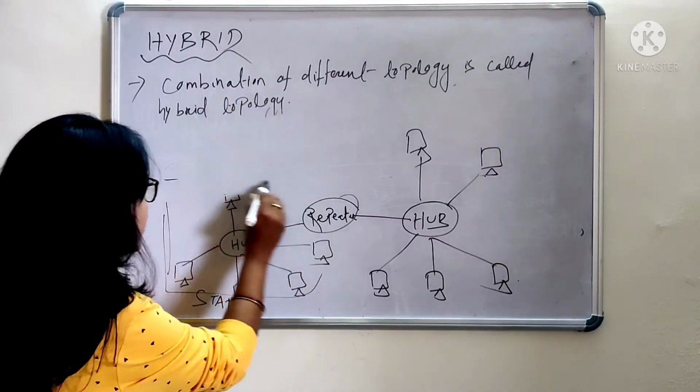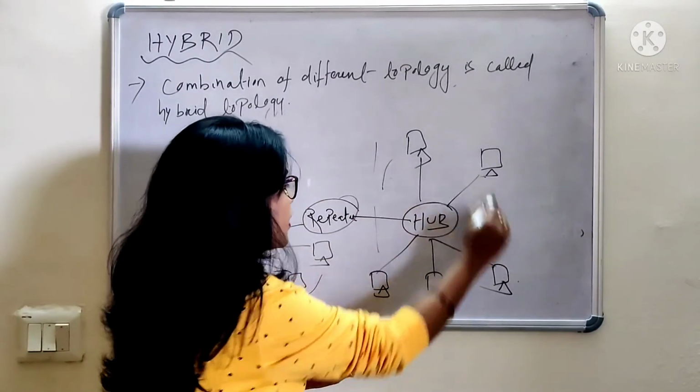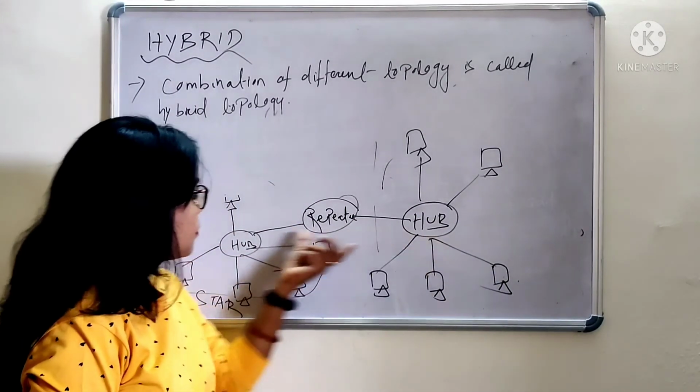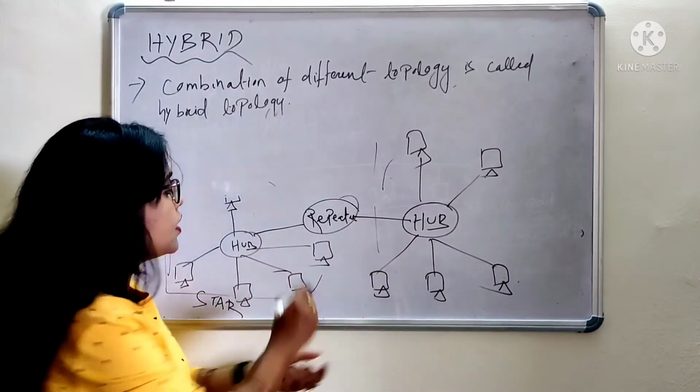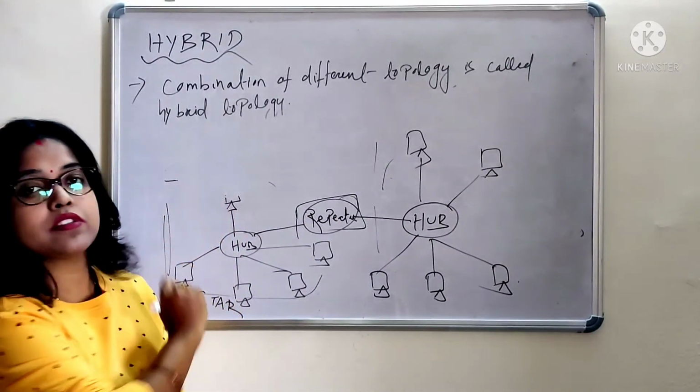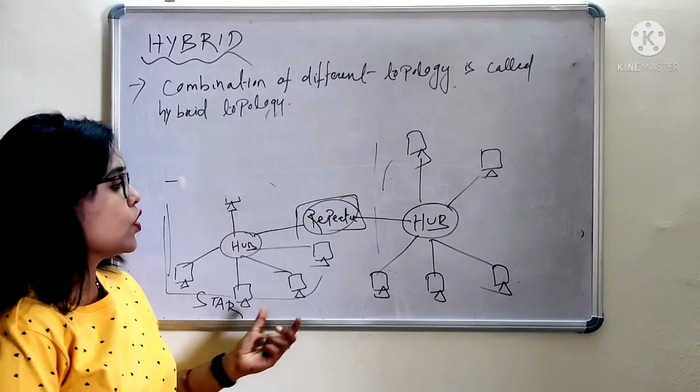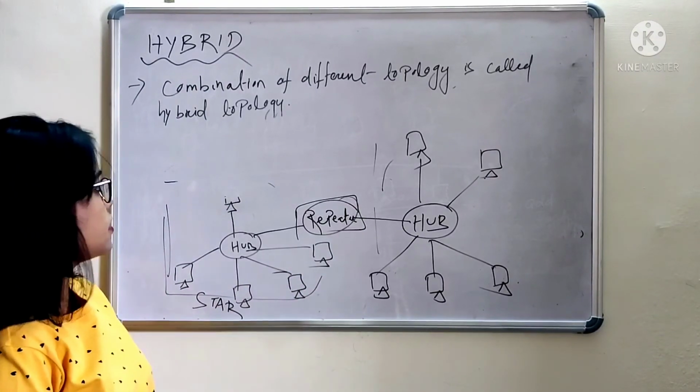Here is a star topology, here is also a star topology, and you can establish a connection between these two topologies by placing a common centrally located device between them. This is the extended star topology.